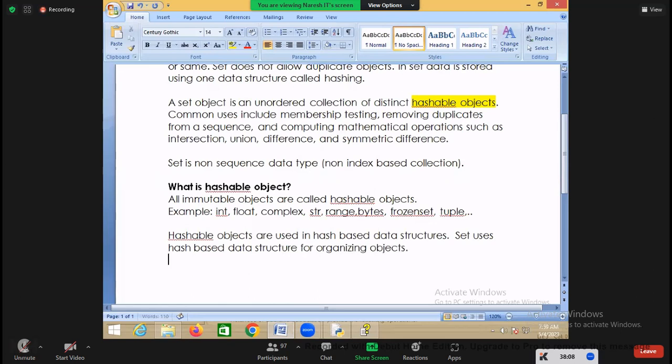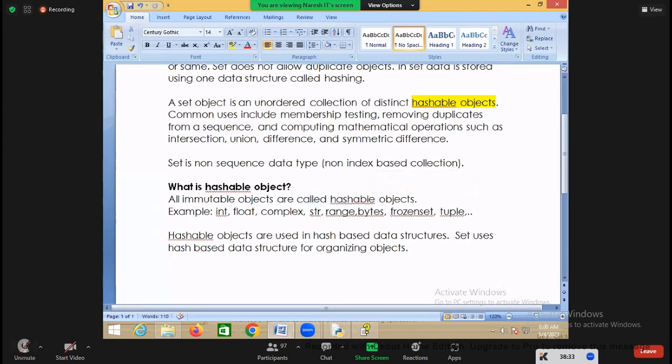What are you organizing here? Objects. Okay. A set uses a hash-based data structure for organizing objects. But within a hash-based data structure, which objects can you add? Only hashable objects. These hashable objects generate one value, which is called a hash value.